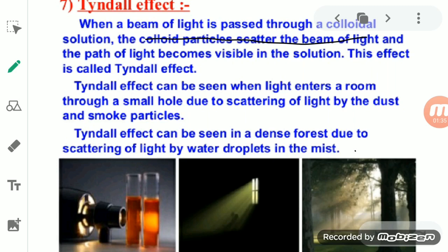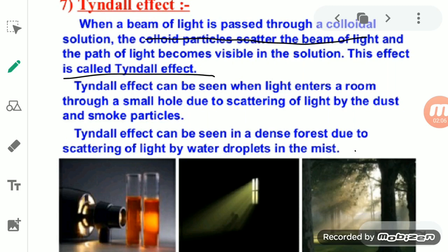This scattering of the beam of light makes the path visible in the solution. This effect, due to which the colloidal particles scatter the beam of light, is known as the Tyndall effect.